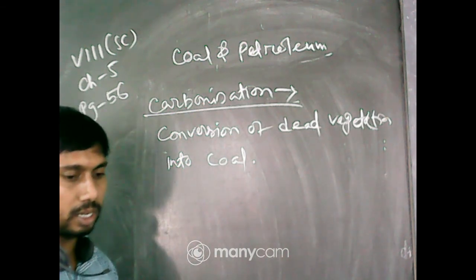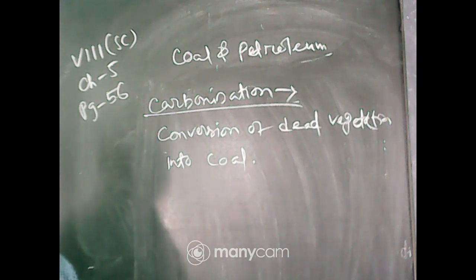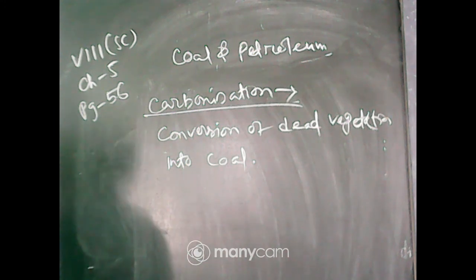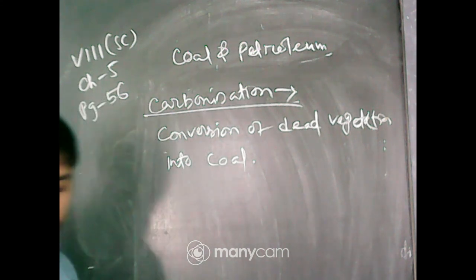Only carbon monoxide. Carbon dioxide, yes. Yes, correct. So next, what are the byproducts?